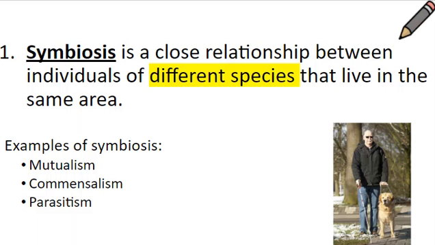Today we will talk about symbiotic relationships. Symbiosis is a close relationship between individuals of different species that live in the same area. Some examples of symbiotic relationships are mutualism, commensalism, and parasitism, and we'll talk about each one.